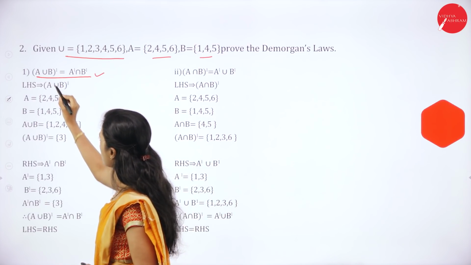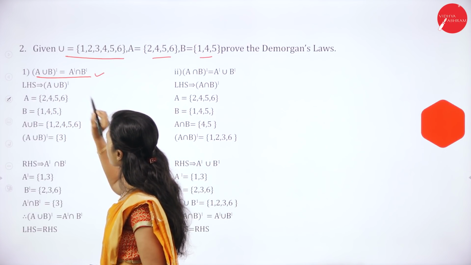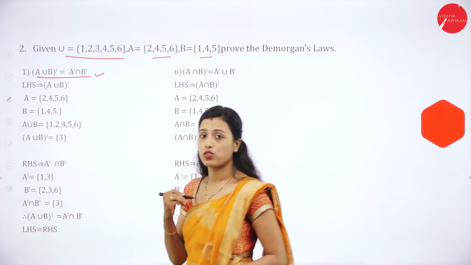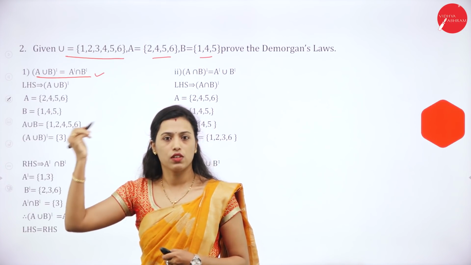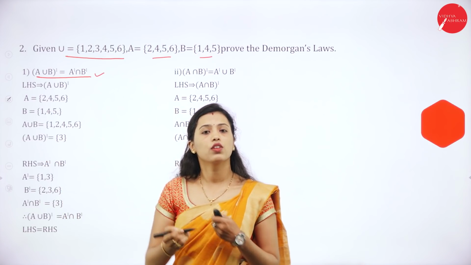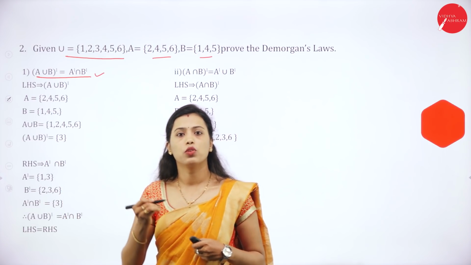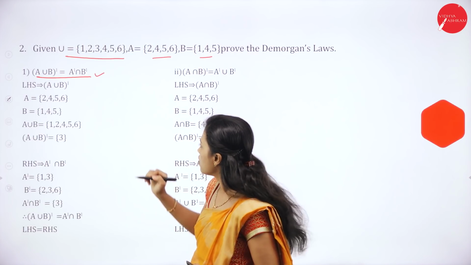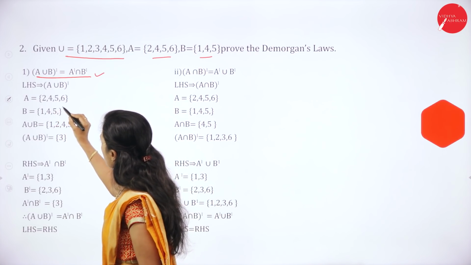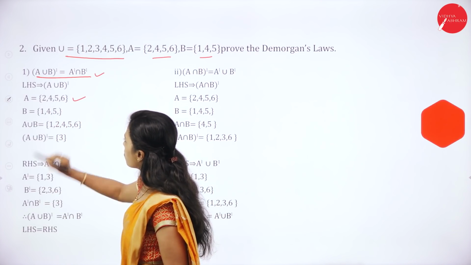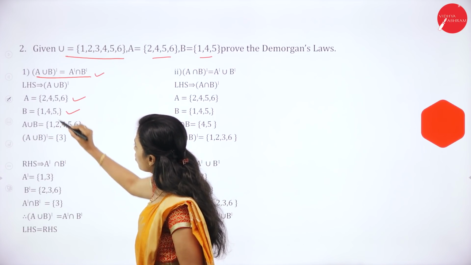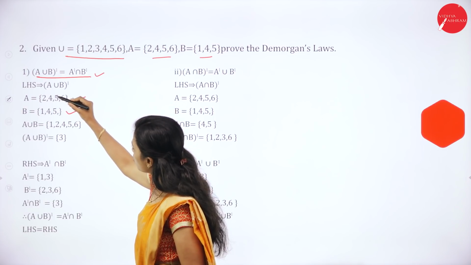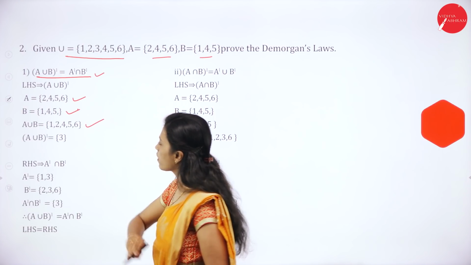So take LHS here, A union B whole complement. First we have to find out A union B, then compare with the universal set. What remains in the universal set is called A union B whole complement. A is 2, 4, 5, 6, B is 1, 4, 5. So A union B is 1, 2, 4, 5, 6.